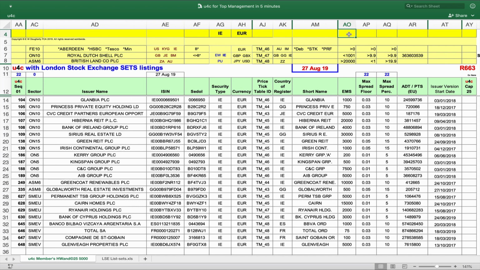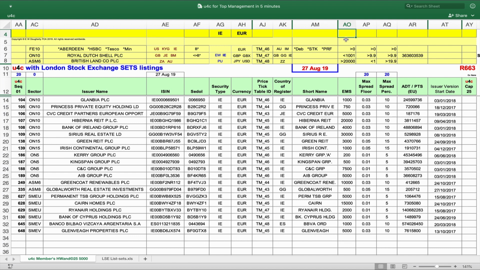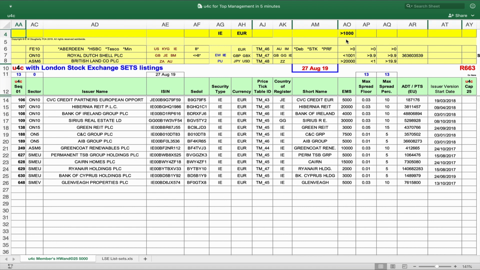Next, we wish to see which of these securities have an EMS of greater than 1000. We enter greater than 1000 on the u4c Q bar, u4c the file, and in a few seconds we see the 13 such securities.